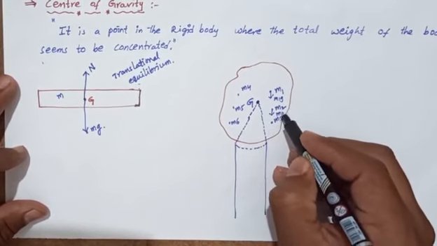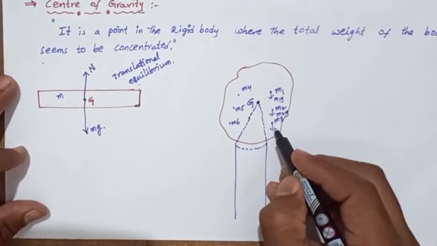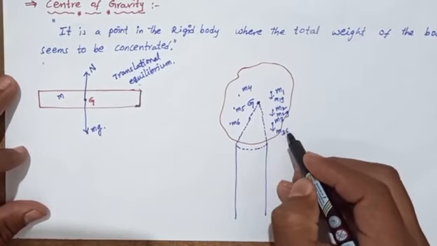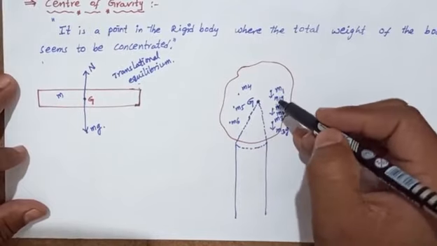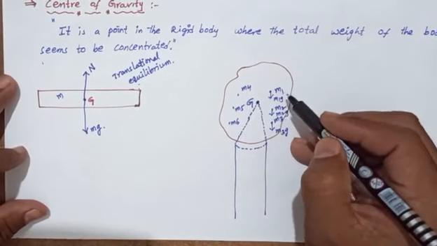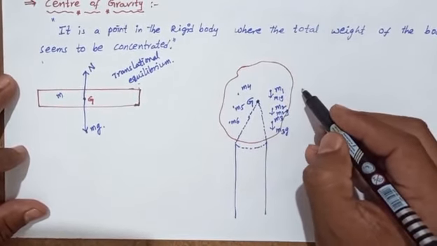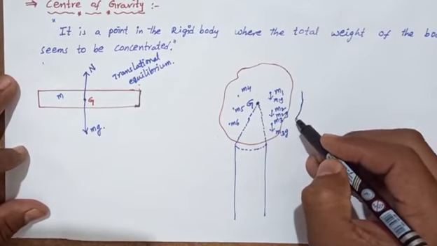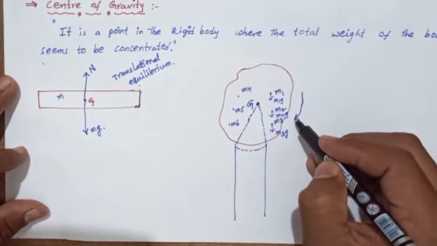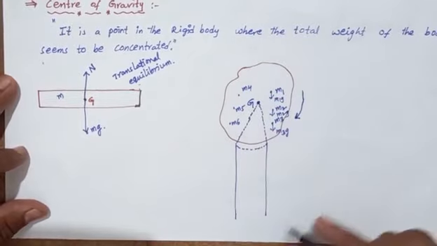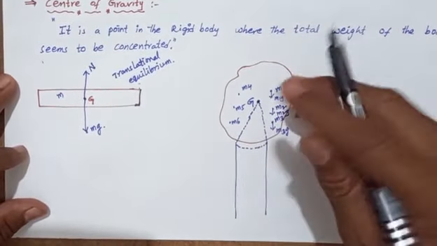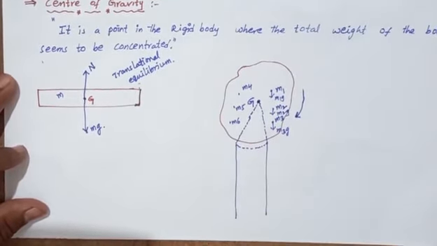When the gravitational force acts downward, it produces motion in the clockwise direction.